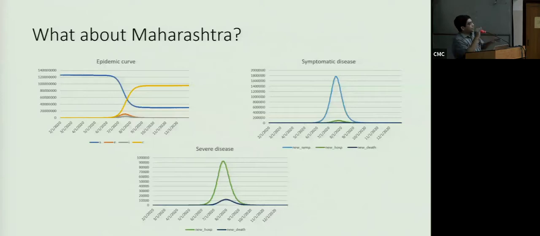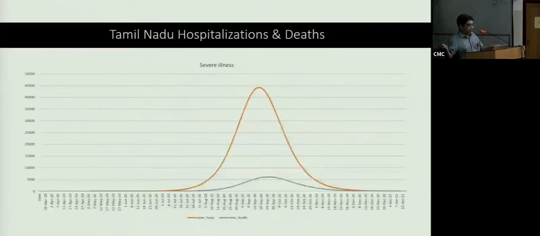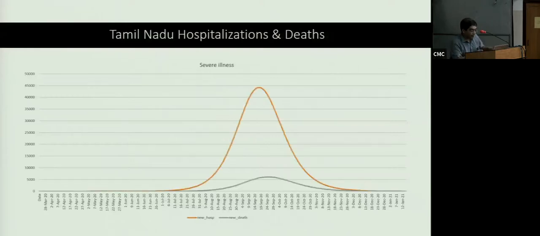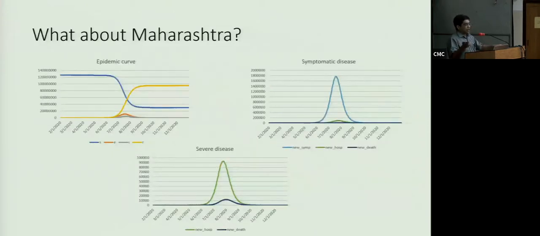So Tamil Nadu is between August, so I go back to that. In fact, the previous slide here should show you that. The model says that it will be about August 20th to September 15th. So we'd expect in Tamil Nadu severe cases, that is hospitalized or patients who require some kind of oxygen support, about 45,000 cases admitted every day. 45,000. Yes. So we'll go down to the actual numbers.